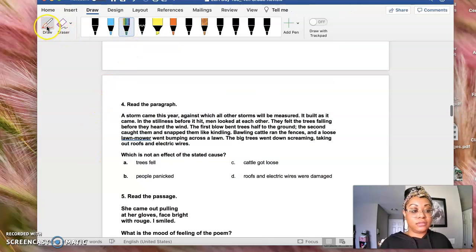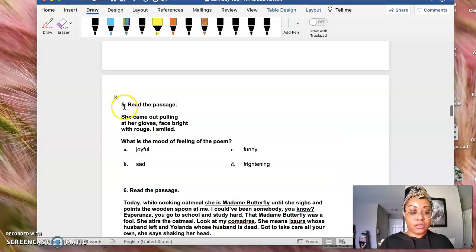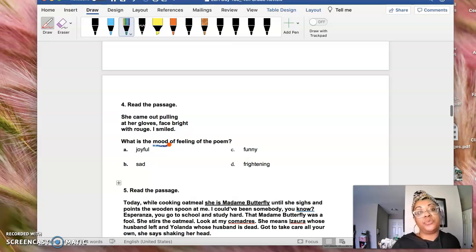Okay. Which is not an effect of the stated cause. So actually, guys, I'm going to get rid of this one. I don't want this one. I'm going to mark this as 4 and this one as 5. Okay. Number 4. What is the mood or the feeling of the poem? So mood is basically like what it says. What is your mood? Like what kind of mood do you get when you read this poem?